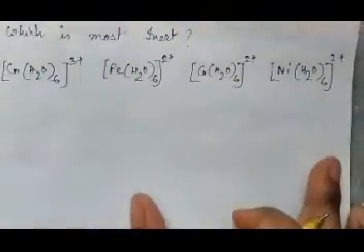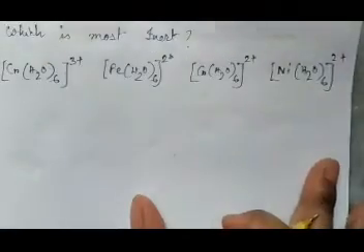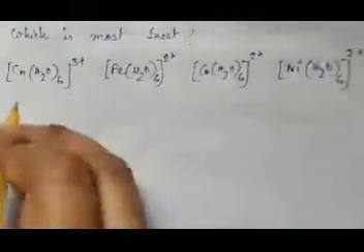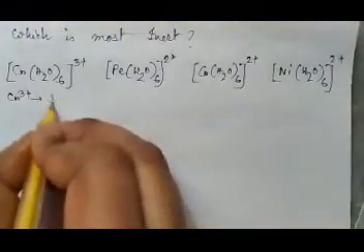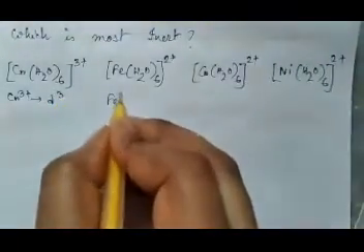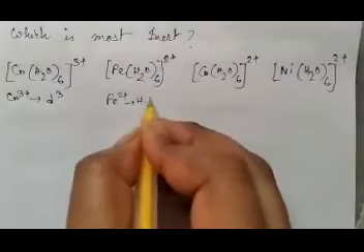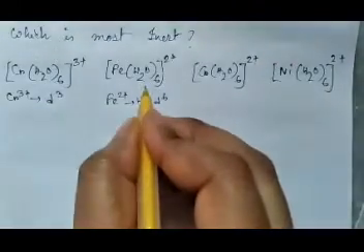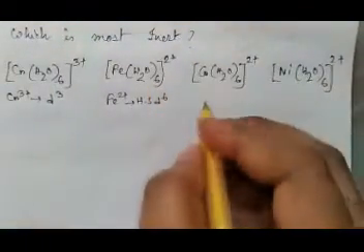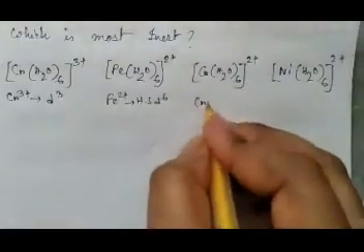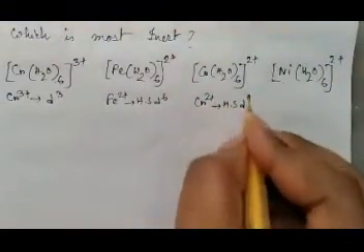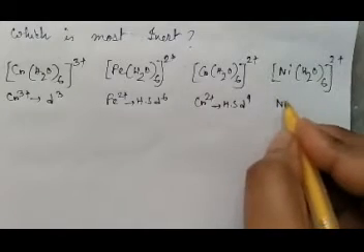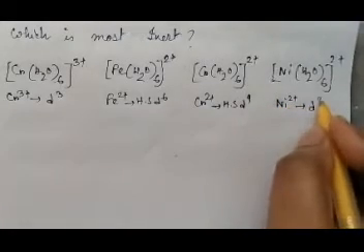So here you have to tell which is most inert. So find out the oxidation state of the metals. So it is chromium 3 plus, which is a d3 system. This is iron 2 plus, which is a high spin d6 complex because ligand is a weak field ligand. And this is chromium 2 plus, which is high spin d4. This is nickel 2 plus, which is a d8 system.